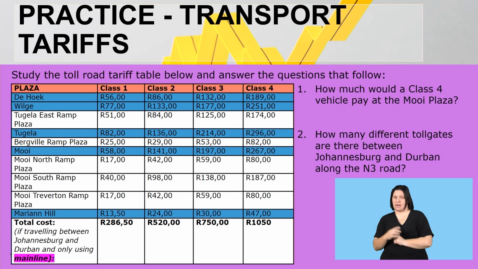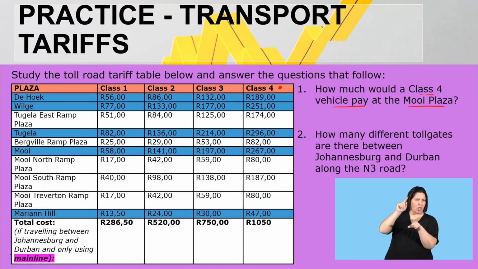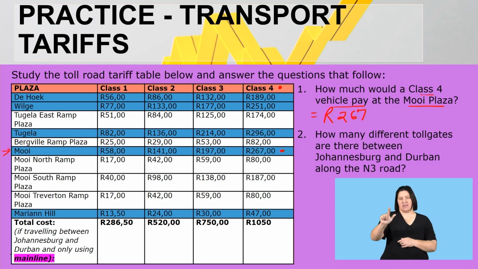Question number 1. How much would a class 4 vehicle pay at Moe Plaza? So what is important here? I'm looking for class 4. There's class 4. Then we are looking for Moe Plaza. Here's Moe Plaza. So how much will a class 4 vehicle pay? So there we can see this vehicle or this person will have to pay 267 rand.